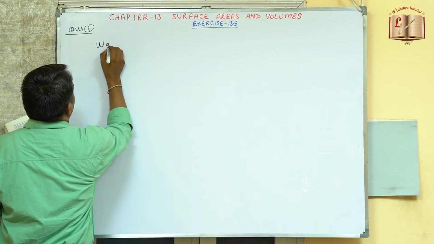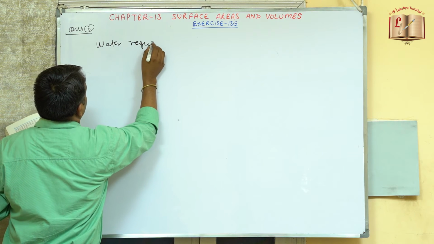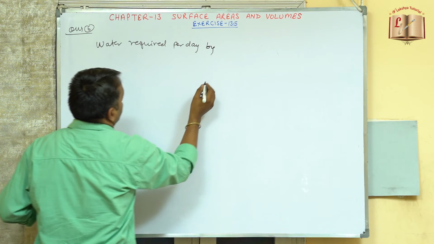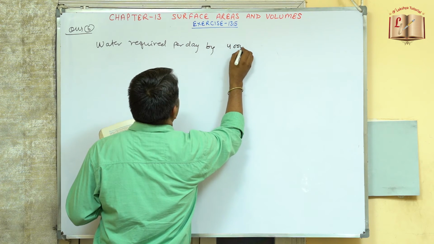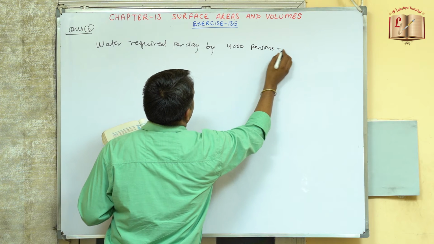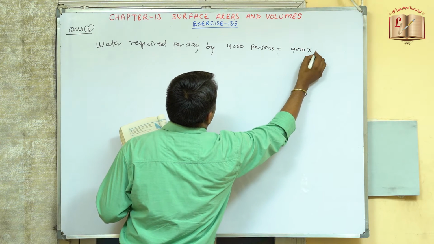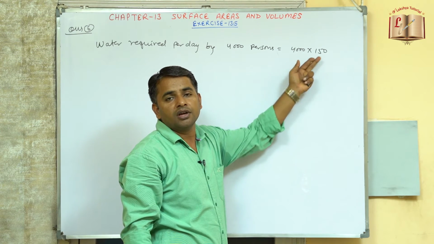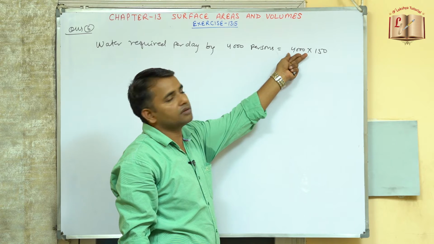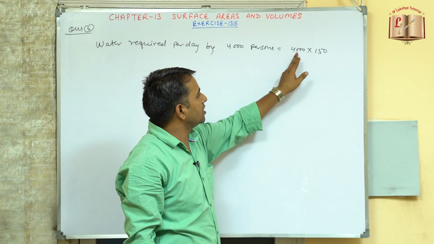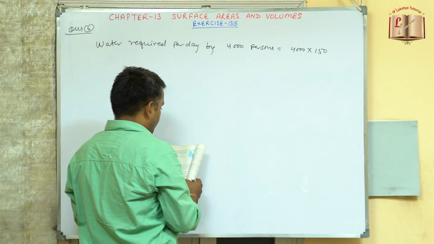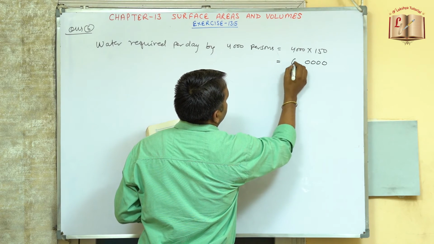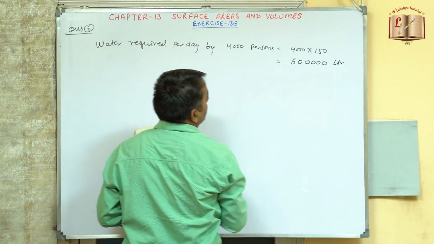So water required per day by 4,000 persons will be equal to 4,000, the number of persons, into the water required per day. So 150 liters is required by 1 person per day. So total requirement of the water by 4,000 persons will be 4,000 into 150. So we get 60 with 4 zeros after it. So this much water is required.